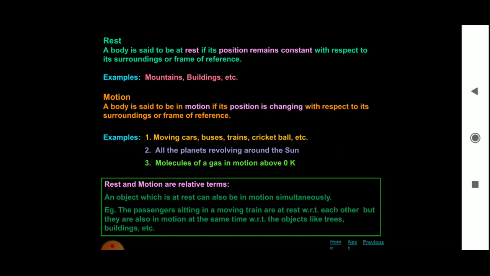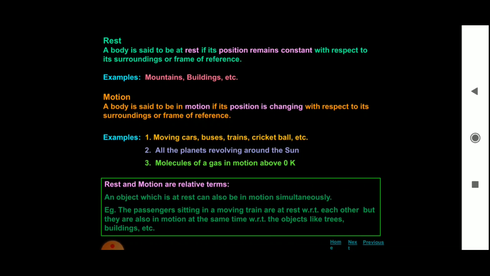A body is said to be in motion if its position is changing with respect to its surroundings or frame of reference. In a simple way, a change in position of the object with time is called motion.